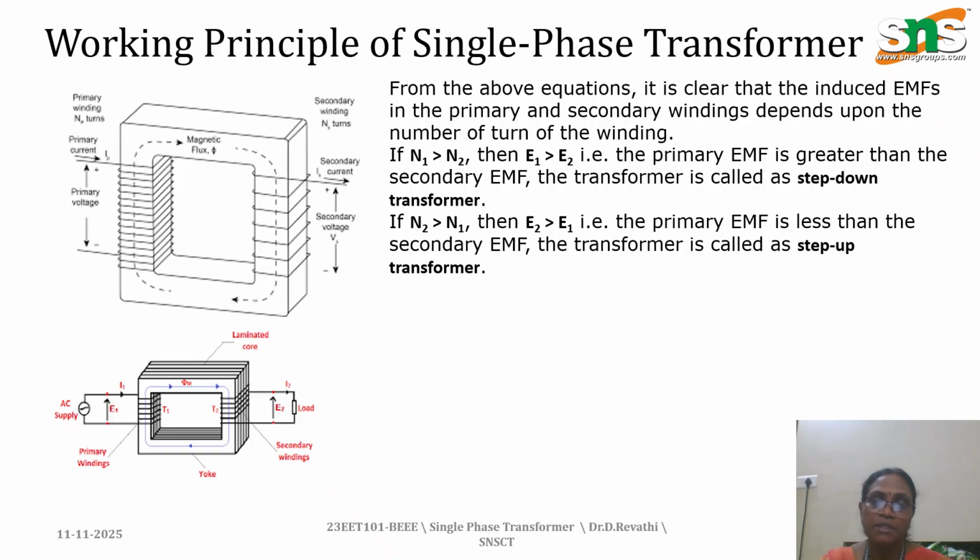There are two types of transformer: step down and step up. In a step down transformer, N1 has more turns on the primary side, and a minimum number of turns is available on the secondary side. Based on the voltage we decide the number of turns in the primary and the secondary. If the number of turns is minimum in the secondary, it is a step down transformer. If more turns are available at the secondary, it is a step up transformer.